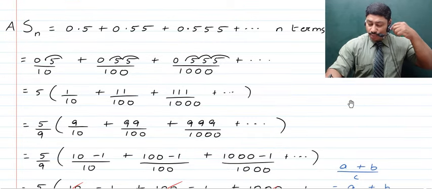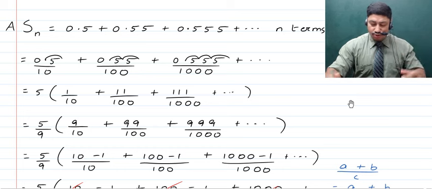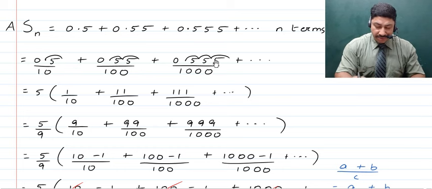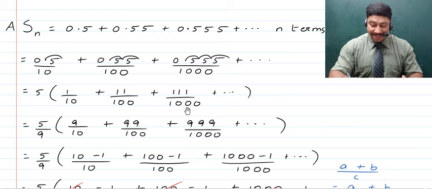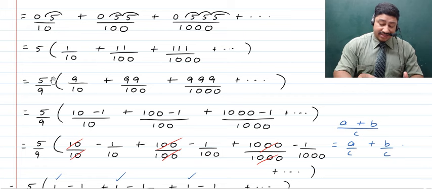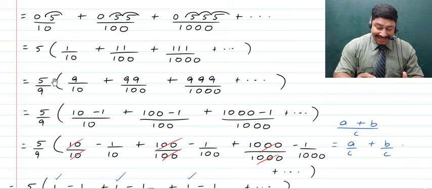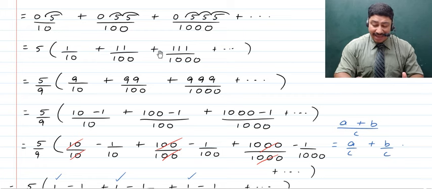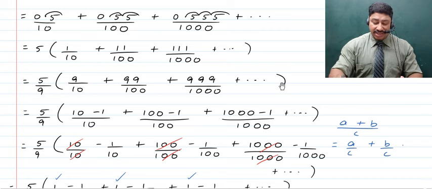Now remember here, children, we are not to simplify the common terms in the numerator and in the denominator. Rather, from the numerator, if we take 5, which is the common factor, outside, we will get 1 upon 10 plus 11 upon 100 plus 111 upon 1000, and all of that continues up to n terms. Now next, children, if we multiply the series with 9 and divide it by 9, then outside we can write 5 upon 9, and inside 9 is taken and is multiplied to each of these terms. Now further, it becomes 9 upon 10 plus 99 upon 100 plus 999 upon 1000 plus and so on up to n terms. This is what is within the bracket.